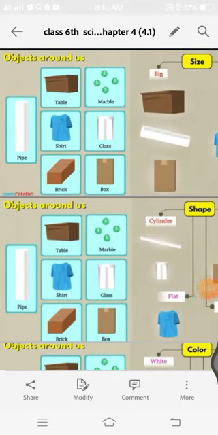Good morning, dear students. Today we are going to learn our new chapter, chapter number 4, sorting materials into groups. We are going to learn the first point, 4.1, objects around us.